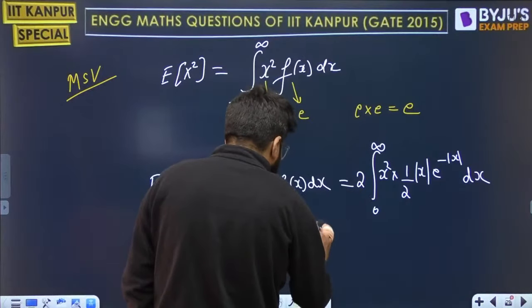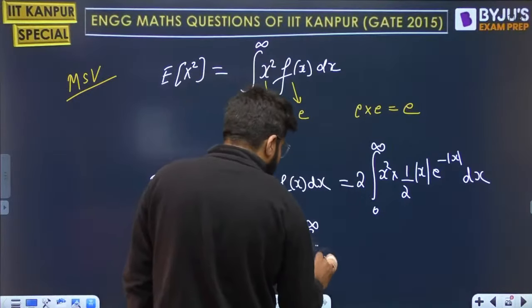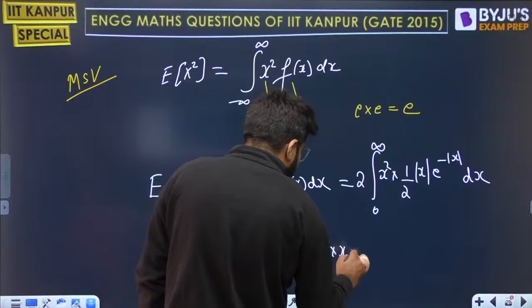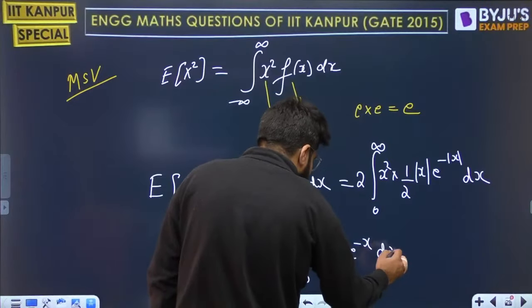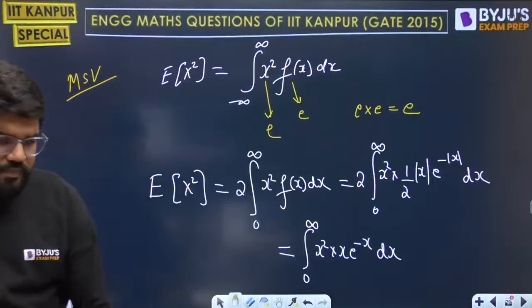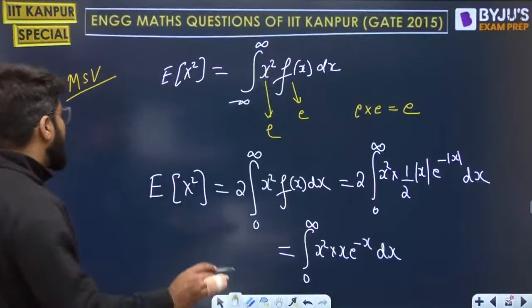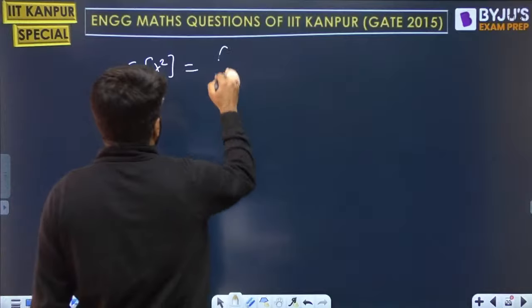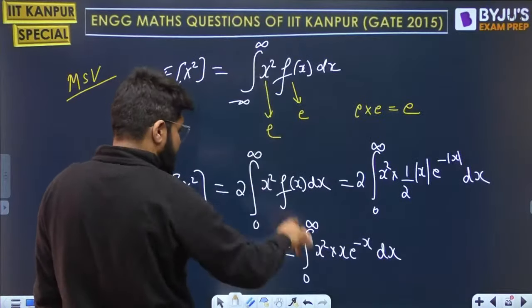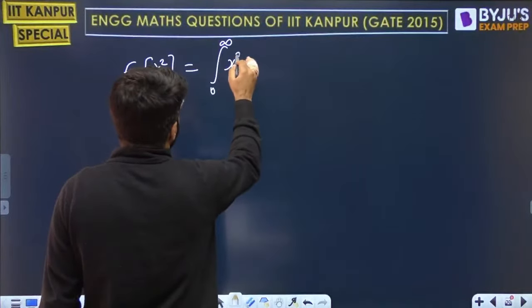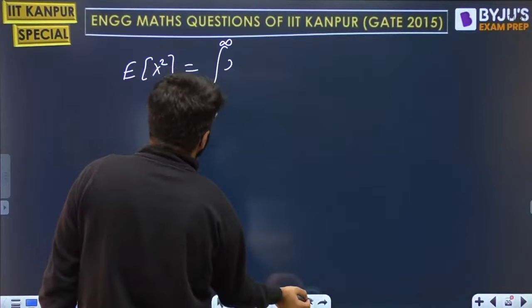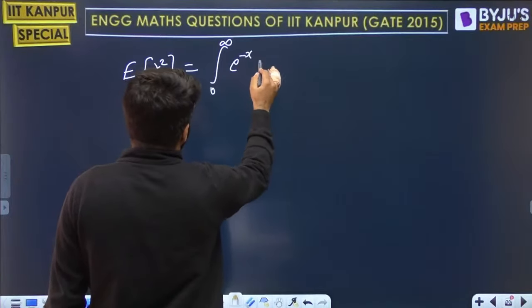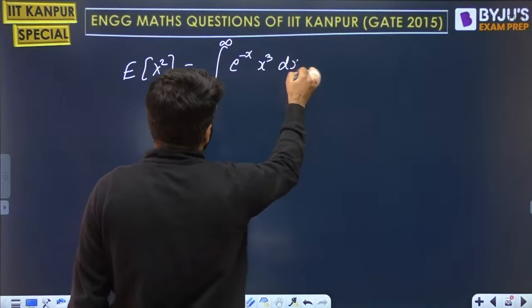I can directly write down this integration as integral 0 to infinity x square into x e power minus x dx. Tell me if there is any doubt. E of x square is integral 0 to infinity x square into x, which becomes x cube e power minus x, and let me write this as e power minus x x cube dx.